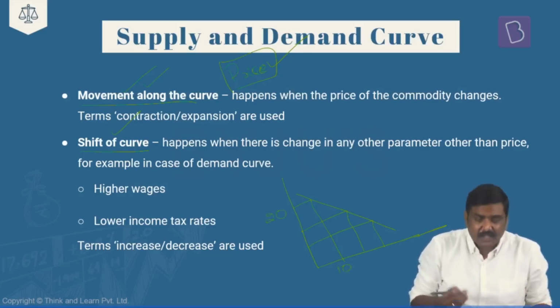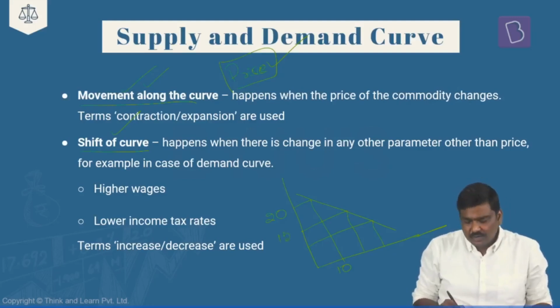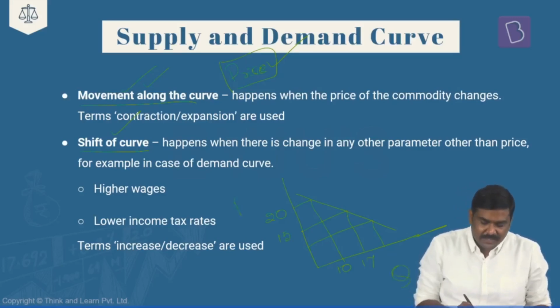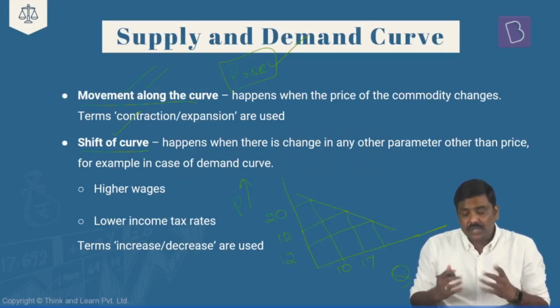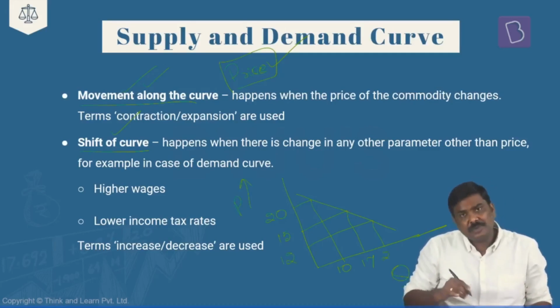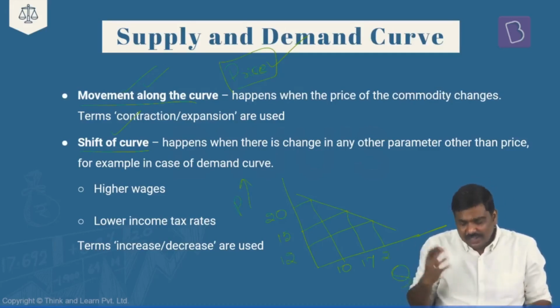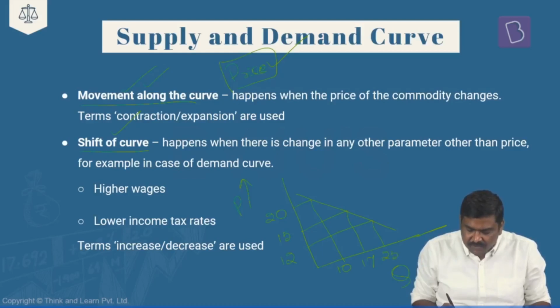For example, let's imagine the price is 20 rupees, quantity demanded is 10 units. The price further comes down to, let's say, 15 rupees per unit. As a result of this, quantity demanded, let's say, will increase to 17 units. So quantity along the x-axis, price along the y-axis. And the price further, let's say, falls down to 12 rupees, as a result of which the demand for this particular product will further expand to, let's say, 25 units.